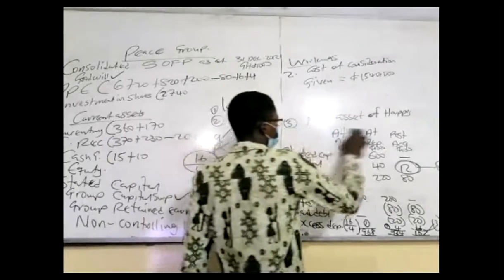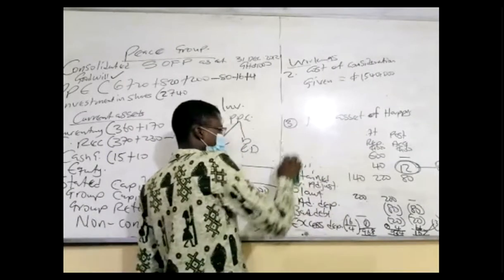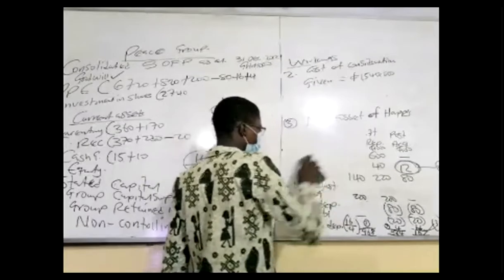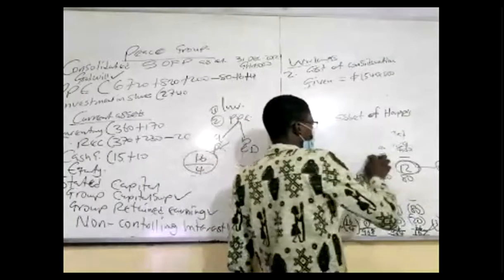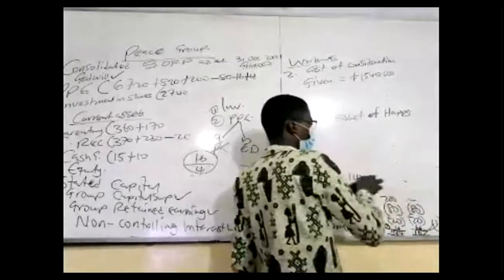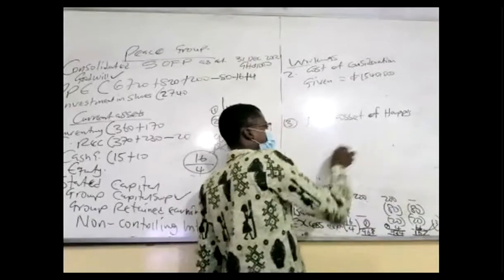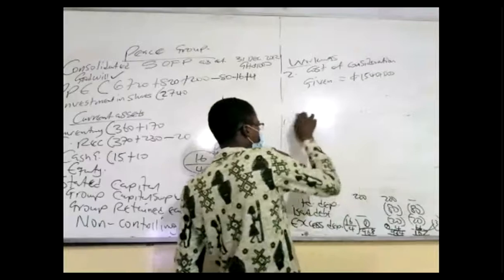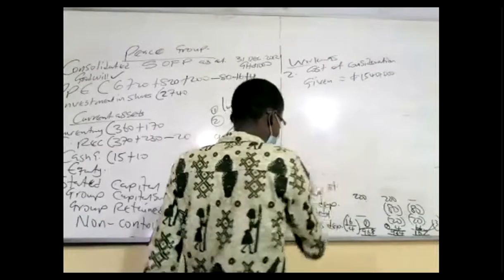Goodwill, there are 2 types. We have the fair value or the full goodwill method. And then the second type is the partial goodwill or the proportionate interest of the fair value of the identifiable net asset, basically.